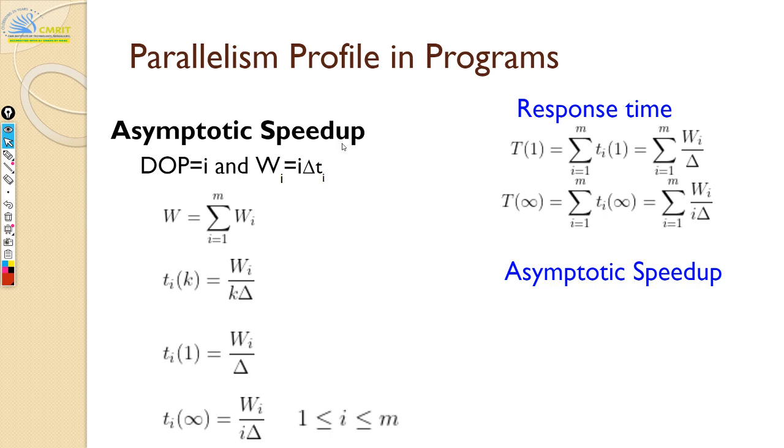T new minus T old. Okay, I'll rephrase the question. On your old machine, a program takes 100 seconds. On your new machine, your program takes only 10 seconds. So how fast is your new machine?